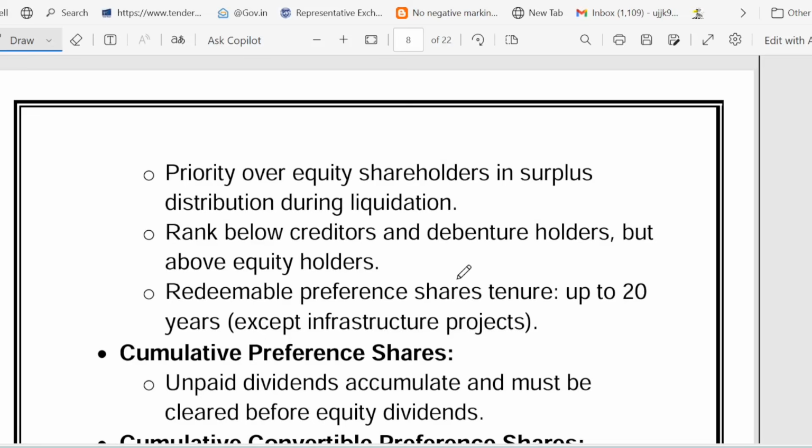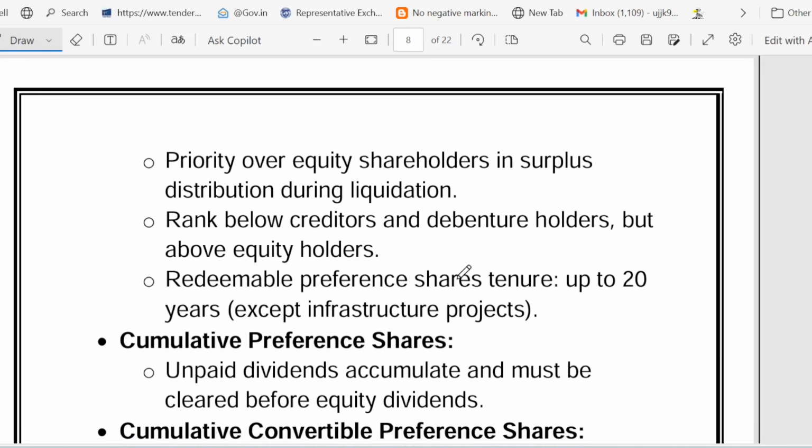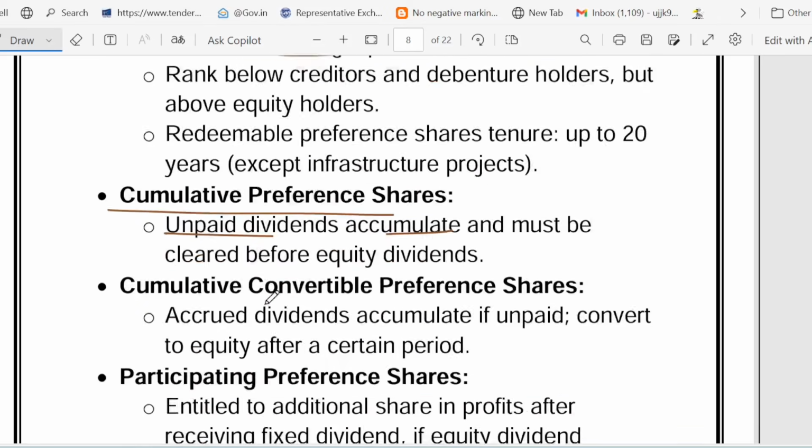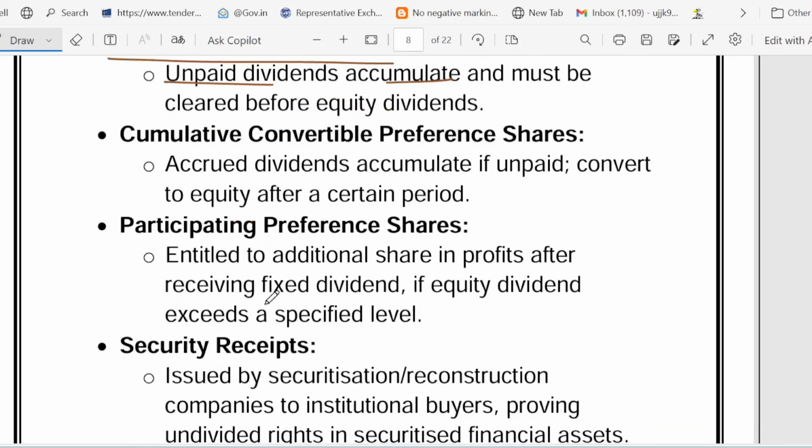If you look at the types of preference share, they accumulate like unpaid rent. The landlord gets it eventually, right? And then comes cumulative convertible preference share, which means it can switch to equity later. Whenever you see the word convertible, it means the share can be converted to equity later, right?